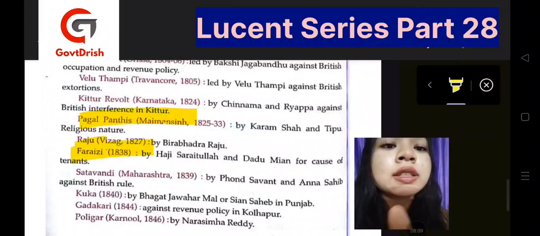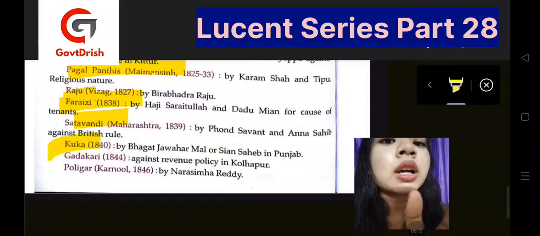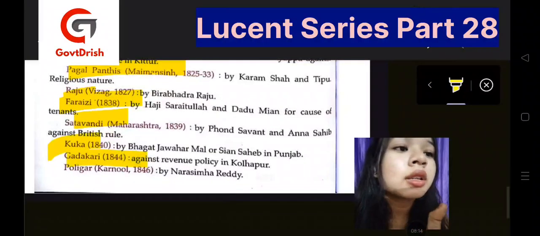Then Faraizi, Satara, Kuka, Kadakari, Bodyguard.